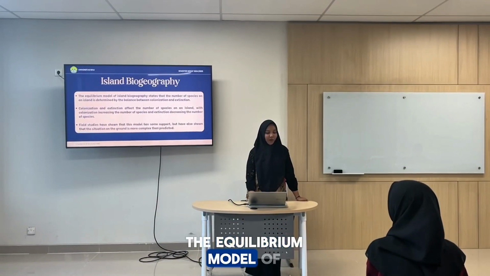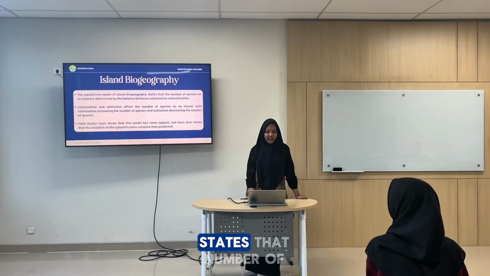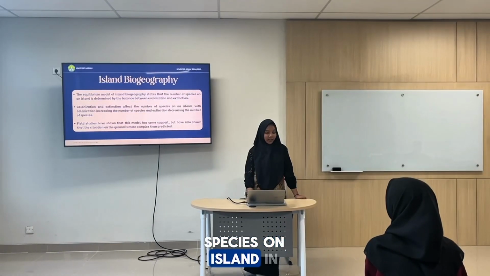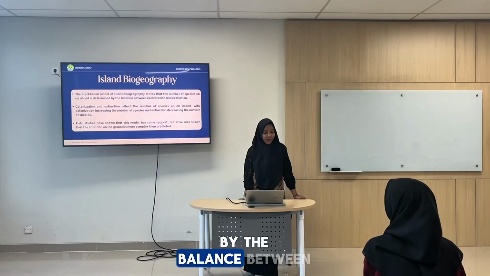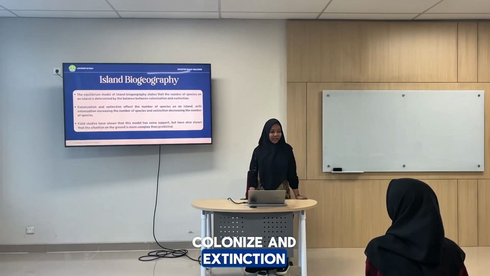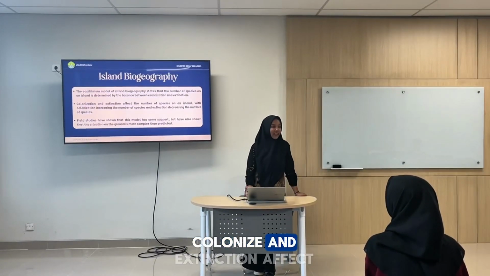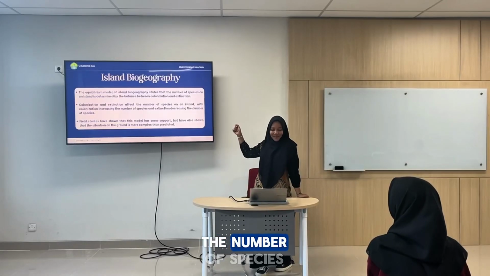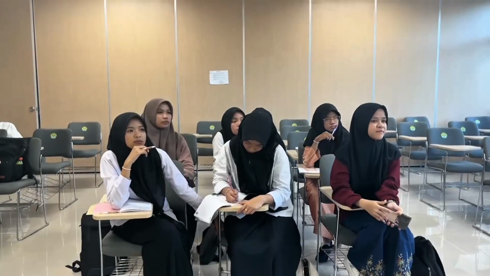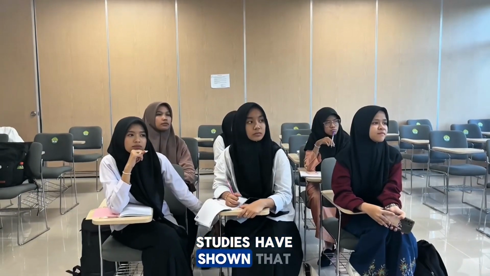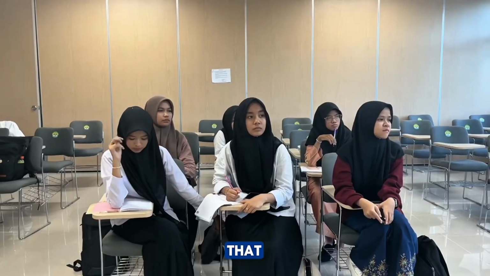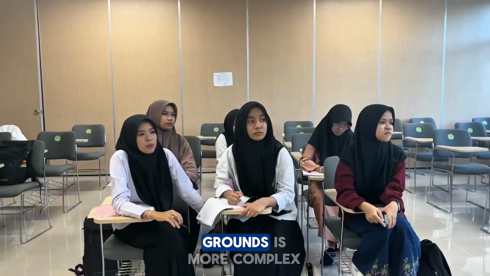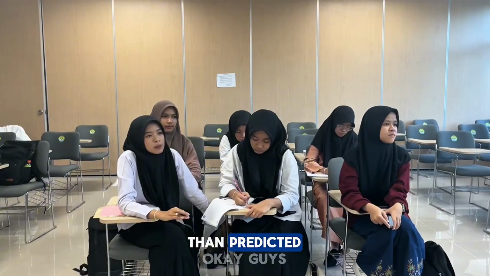Okay guys, last is island biogeography. The equilibrium model of island biogeography states that the number of species on an island is determined by the balance between colonization and extinction. Colonization increases the number of species, and extinction decreases the number of species. And the last is field studies have shown that this model has some support, but have also shown that the situation on the ground is more complex than predicted.